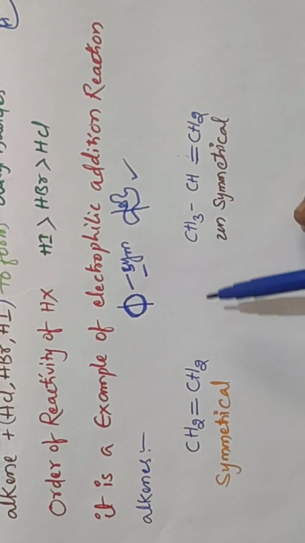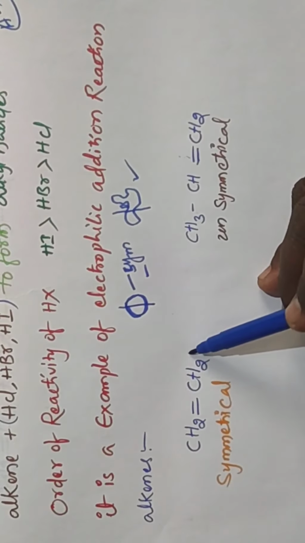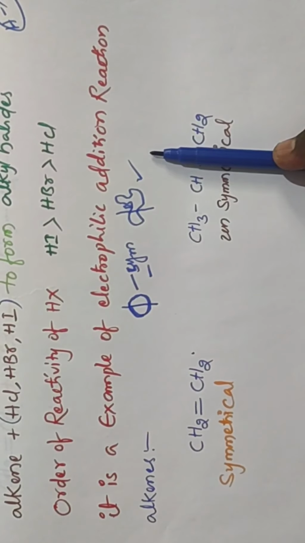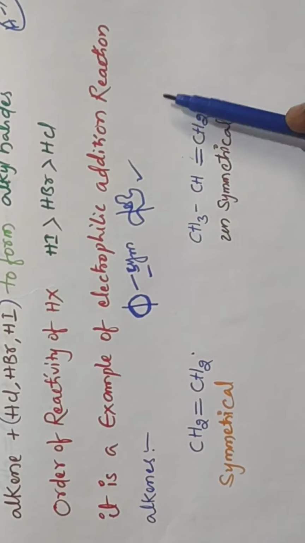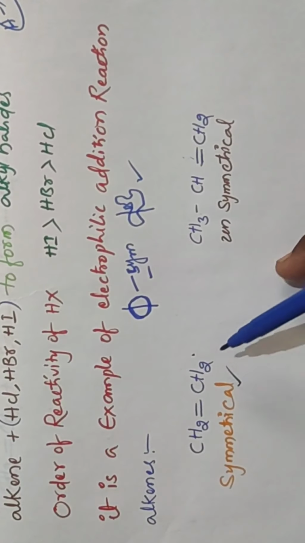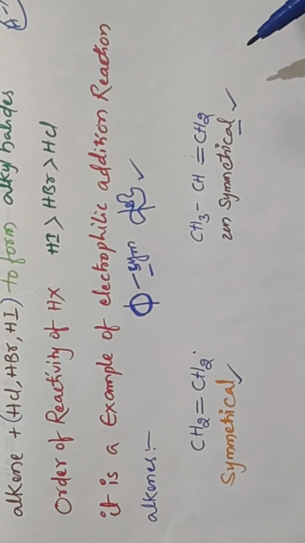So this is a symmetrical alkene and this is an unsymmetrical alkene.